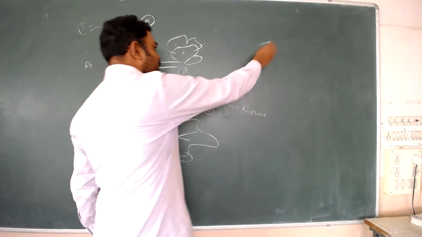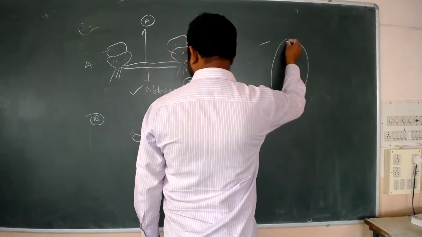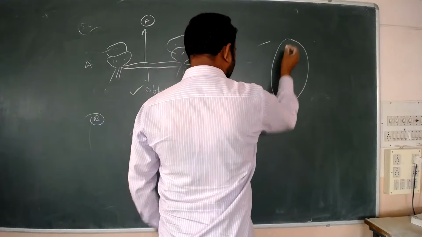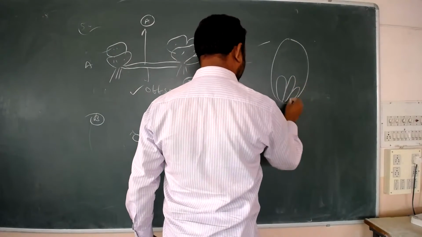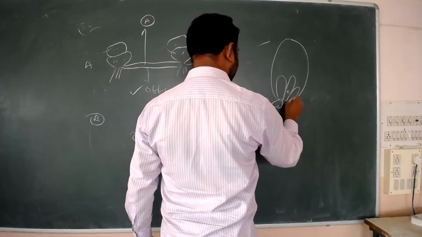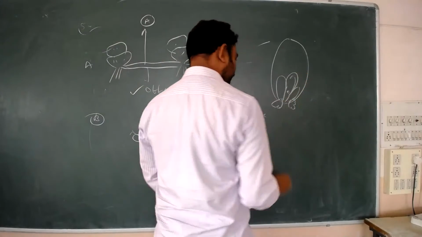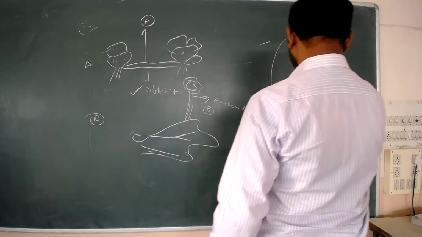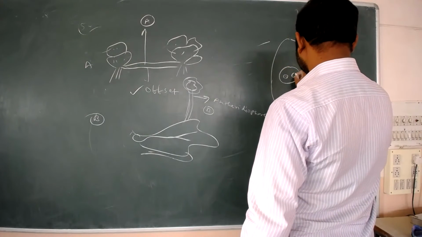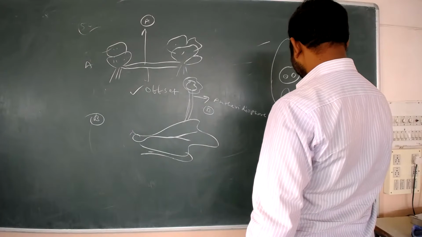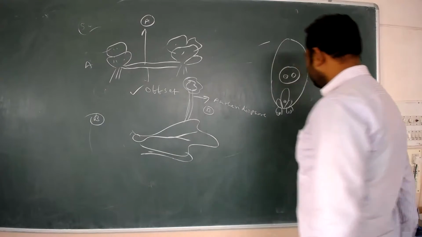C. What is C? This is the C diagram. In C, what is this here? This is the antipodals, this is the egg. Here, egg, synergids. Egg is there, synergids will be there. Here, egg cell. Central cell. Here, egg, like this it will be there.